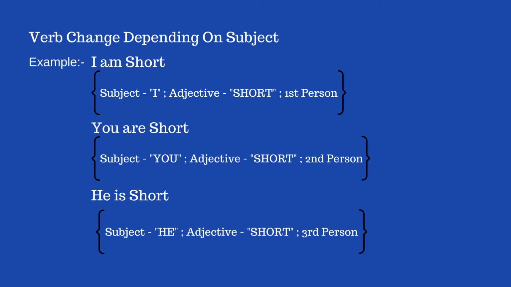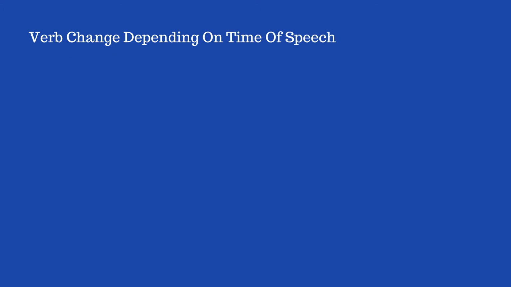Hence, we can conclude that verbs change according to the subject, and no other part of speech has this kind of behavior. And this is really unique, guys. Don't you think so? So let's take it further and understand verb change depending on time of speech. It means that we are talking about a past event, present event, or future event.